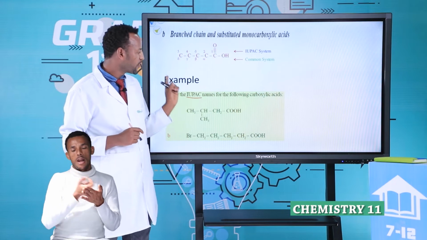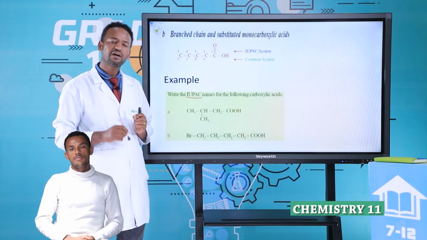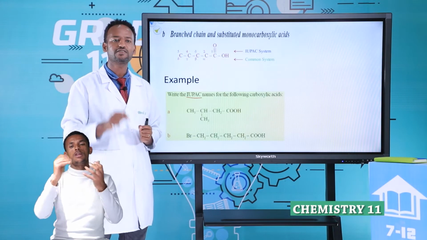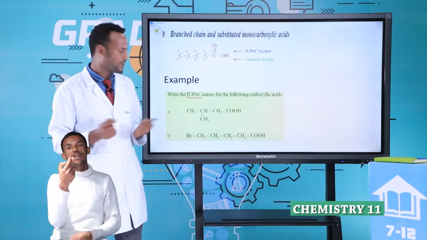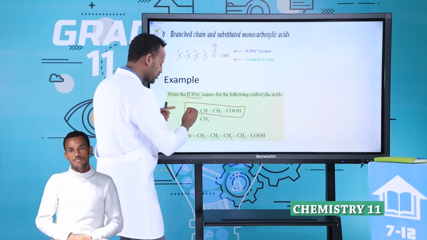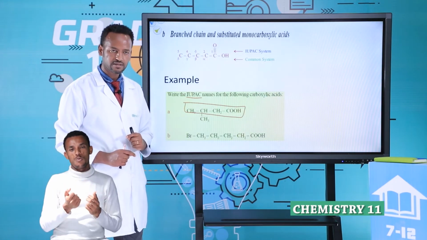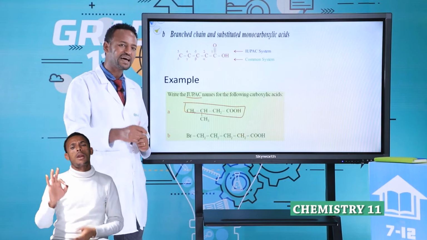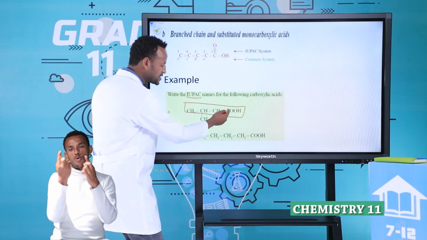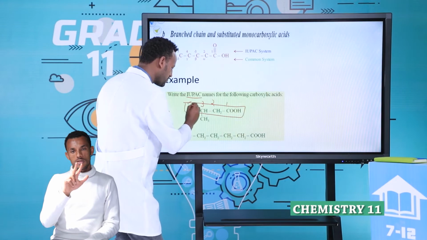Write the IUPAC name for the following carboxylic acid. What is the IUPAC name of this one? What is the first rule? Select the longest continuous chain that contains the COOH functional group. Select this one, because this is the longest continuous chain that contains the functional group. Next, start numbering from the end nearest to the functional group. This position, because COOH is already in this position. Therefore, 1, 2, 3, 4.